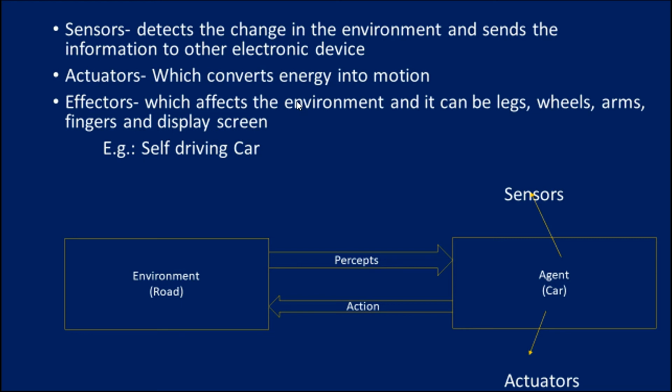It perceives, it senses everything in the environment, such as the road, and through actuators, through action, it drives the car in the particular environment in a smooth way. And if anything right or wrong happens in the particular environment,